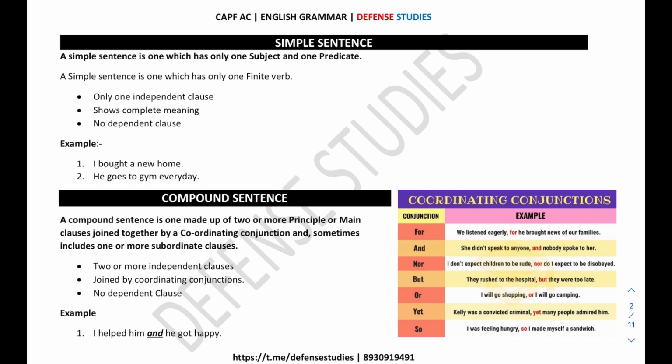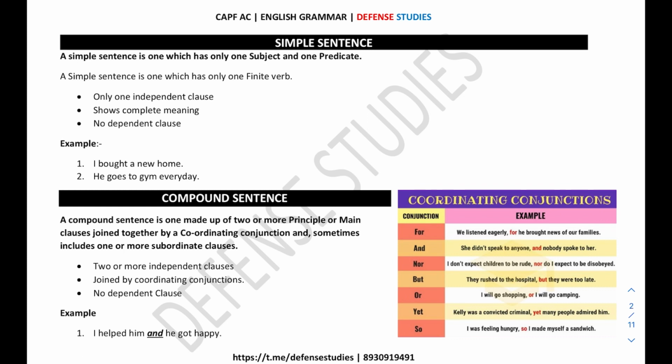So again, recalling what is a compound sentence. A compound sentence has two or more independent clauses. इंडिपेंडेंट क्लोजेस. And what are dependent clauses? इंडिपेंडेंट क्लोजेस मींस जिसका एक इंडिपेंडेंट मीनिंग होता है. The clause which has its own independent meaning is called an independent clause. And what is a dependent clause? A dependent clause is one which basically does not have an independent meaning. जिसका इंडिपेंडेंट मीनिंग नहीं होता उसको हम बोलते हैं डिपेंडेंट क्लोज, which is basically dependent on the independent clause or the main clause for its meaning.